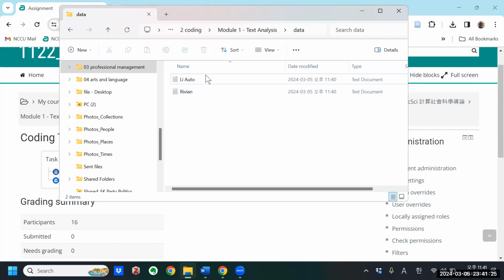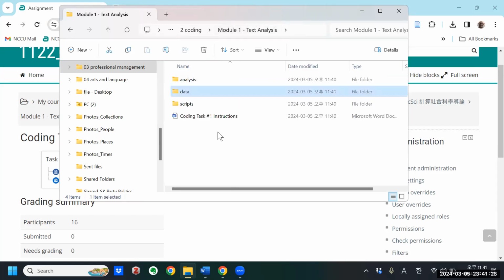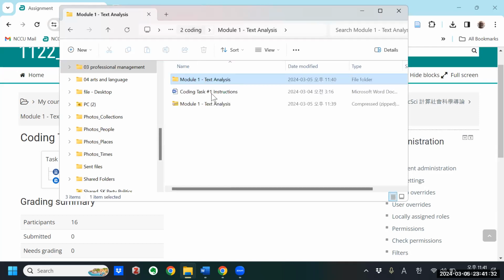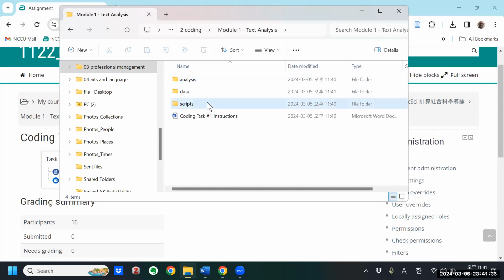So that's fine. But you just need to make sure that you know what your project folder is, and that you have this folder structure, with the data files here and the script files here. If not, you might get some file not found errors. So please double check that the structure is fine.